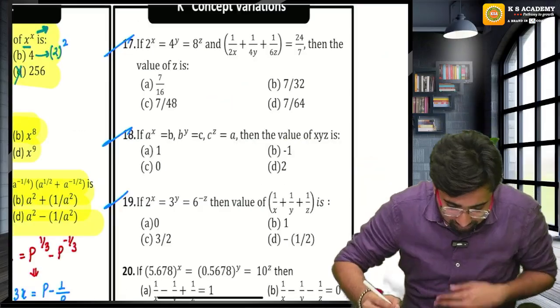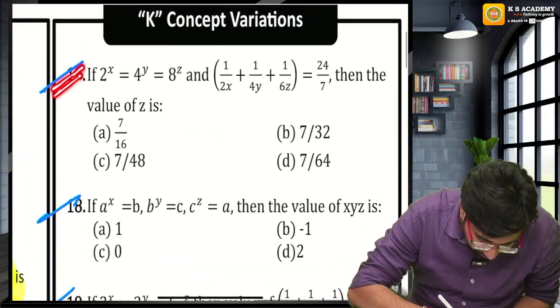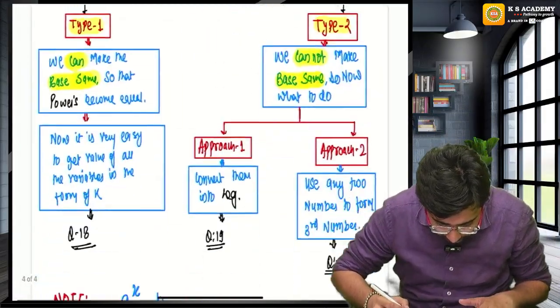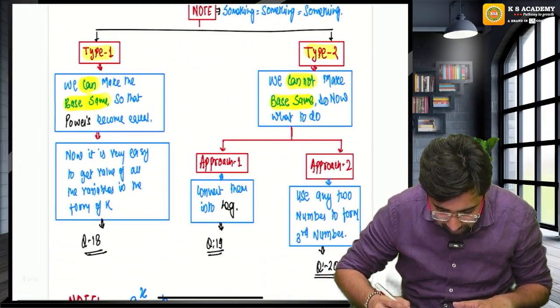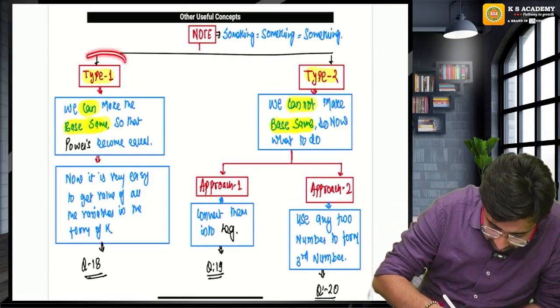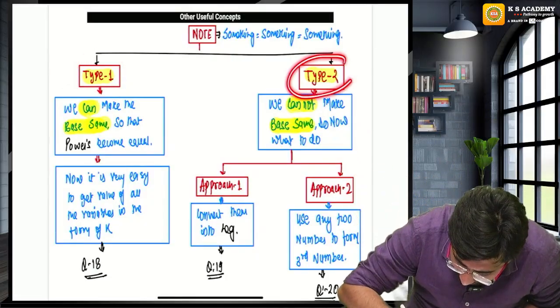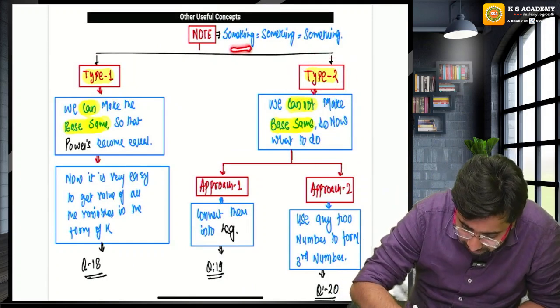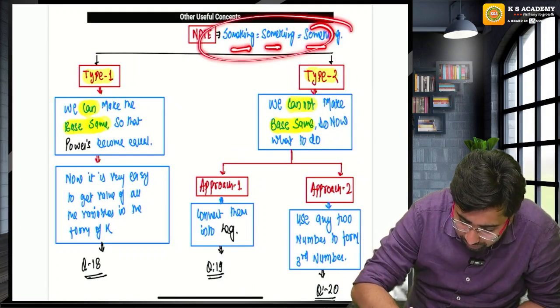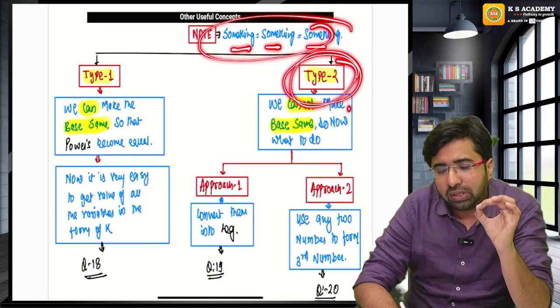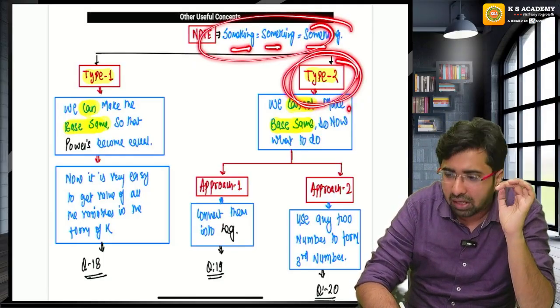Now look at this question, guys. Superb question. Please wait, I have to explain to you this detailed chart. Many times students just focus on type 1. We will deal with type 1, but no one tries to focus on type 2: something is equal to something is equal to something. Still, there is one type which is very complicated, and I'm going to teach you that in the next 10-20 minutes. Are you all here, guys?